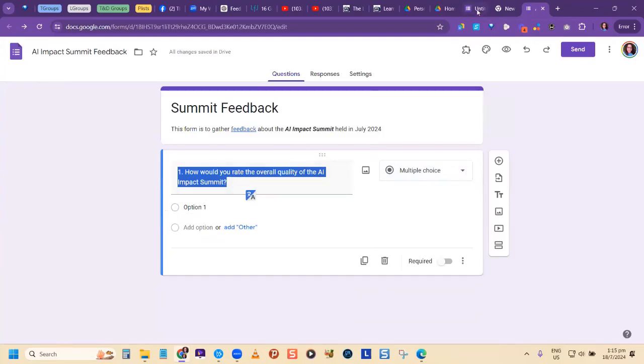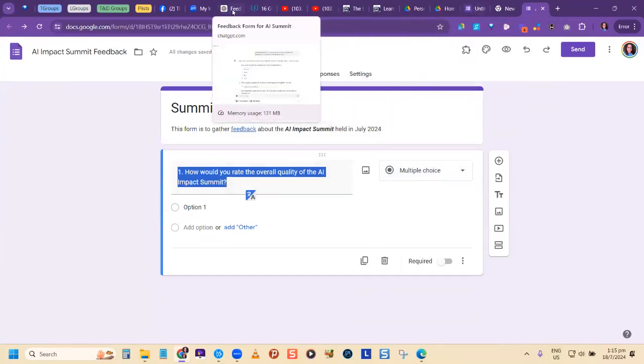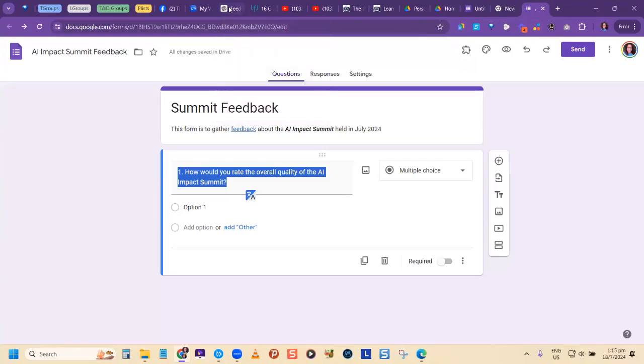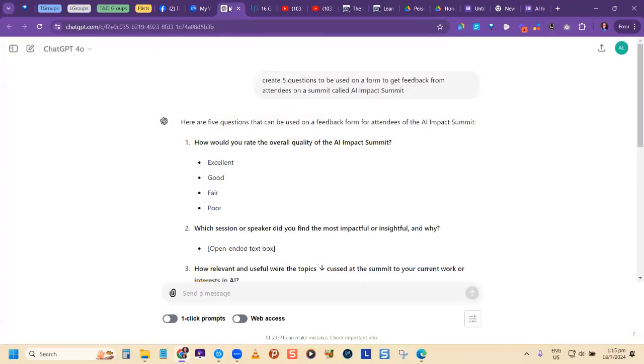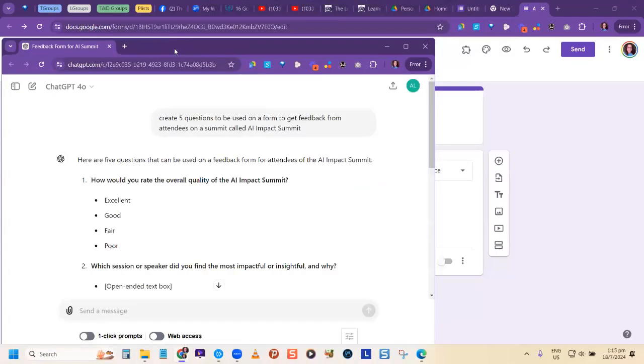What was the first option? Now, for me to be able to see this easily to type, I don't know if some of you know this feature, you can drag a tab out of your existing window and make it a window by itself. So I can hold down on this ChatGPT tab and drag it, hold my left mouse button and drag it off, and I've made it its own window.